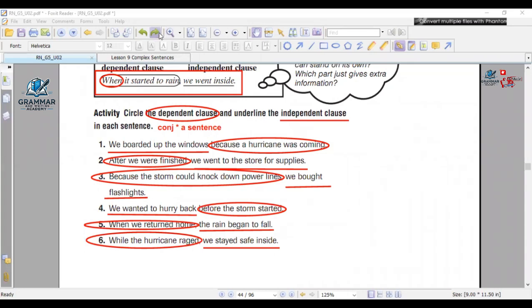Page 104. In your grammar workshop, you have to answer page 45 and page 46, okay? You have 2 pages to answer, 45 and 46, and I'm going to check both of them on Tuesday.